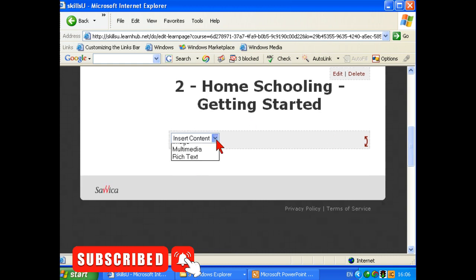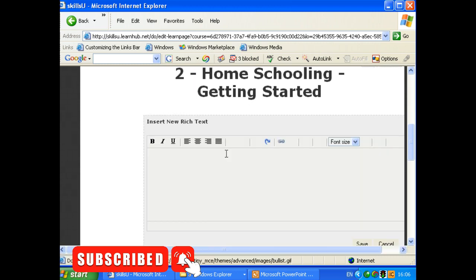Now after this I could insert some multimedia or rich text. I'm actually going to go just for rich text rather than multimedia here. Wait till this comes up. And I'm going to go sideways to cut and paste the first module.